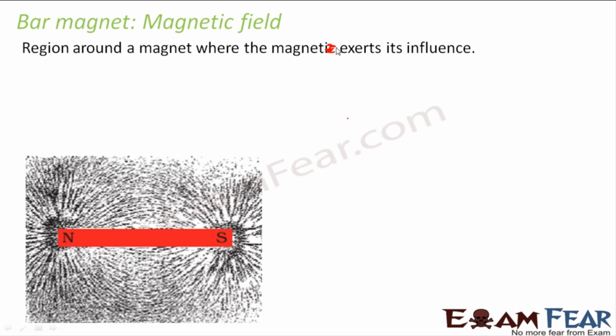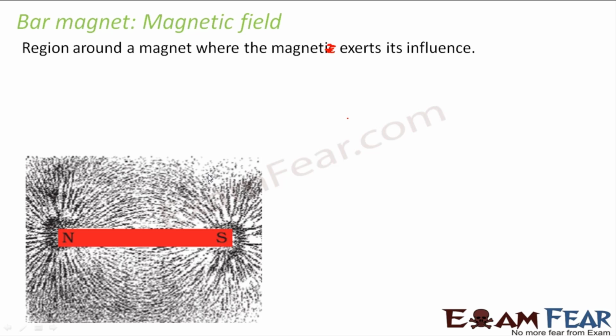So what was seen? The iron filings arranged themselves in a specific pattern, as you can see in this figure. If you look at this figure very carefully, you see that the iron filings have arranged themselves in a specific pattern. By looking at this, it seems as if everything is originating from here. Again, everything is originating from here. That kind of impression you get when you look at this. But this was something which was actually performed. If you perform it even now, you can see this kind of pattern.